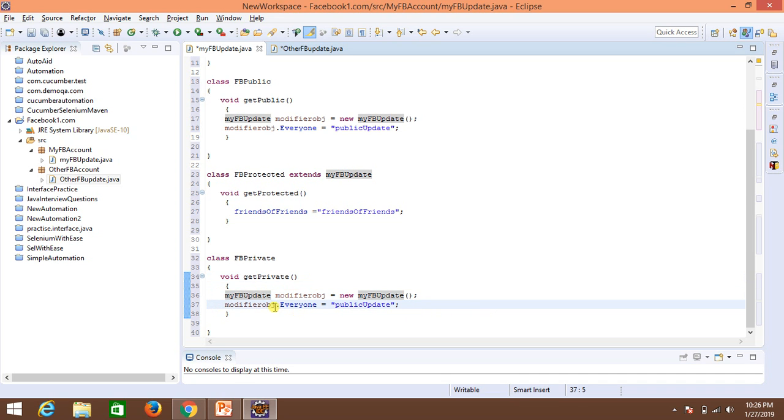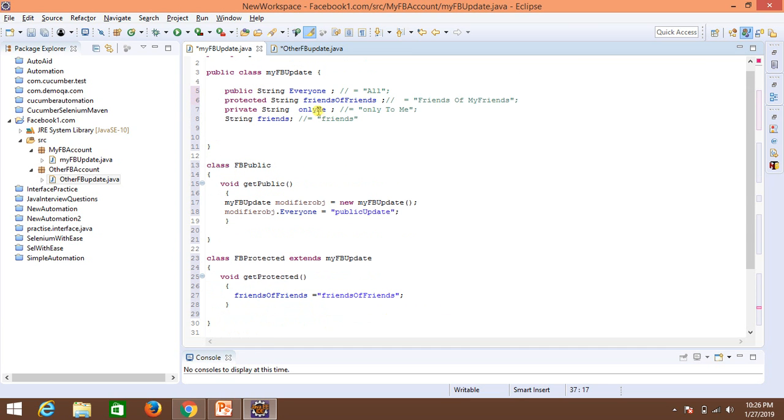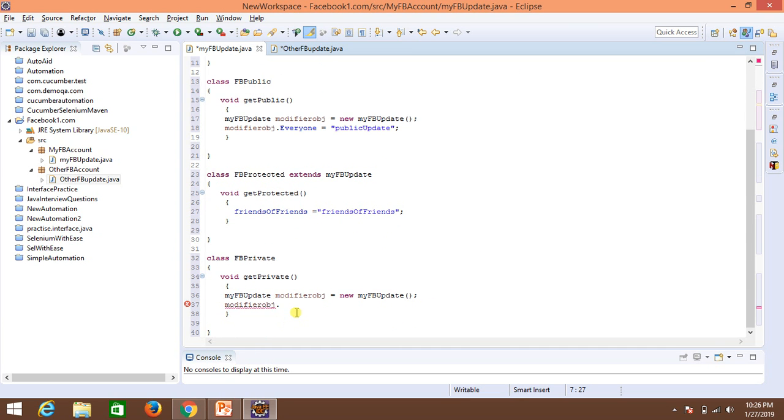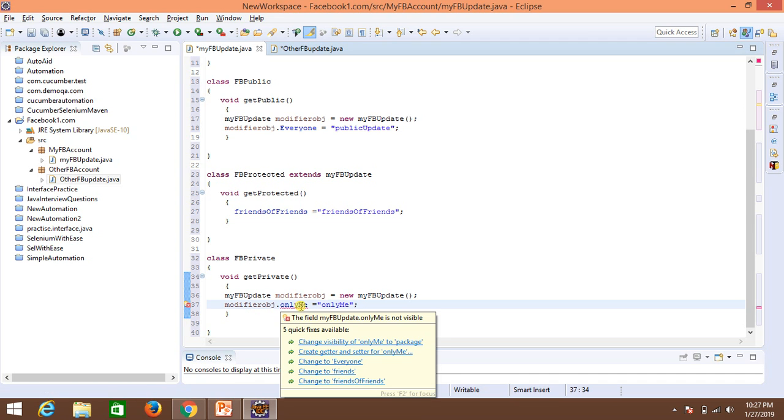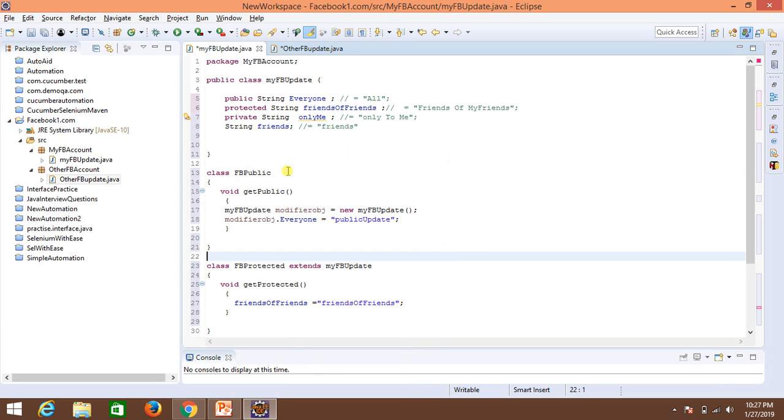Would you be able to access this variable? If you try to assign it to something, it will tell you to make the visibility of it package, package meaning the default one. If you make it a default one, then you would be able to do it.